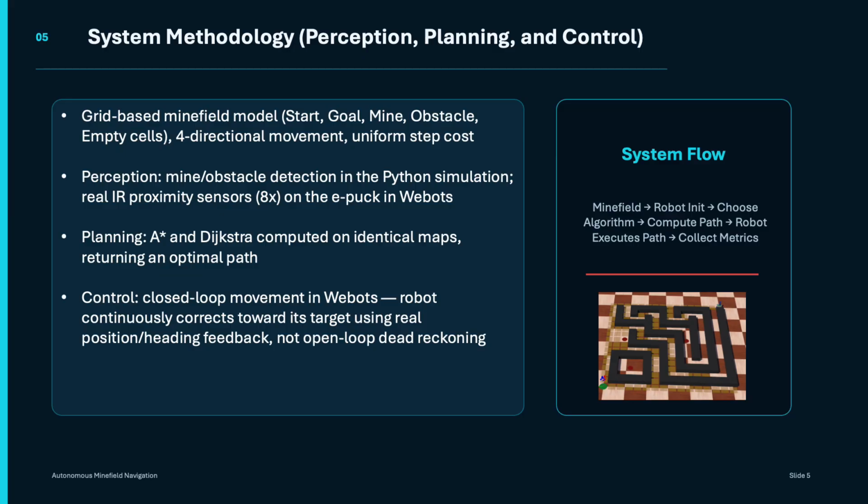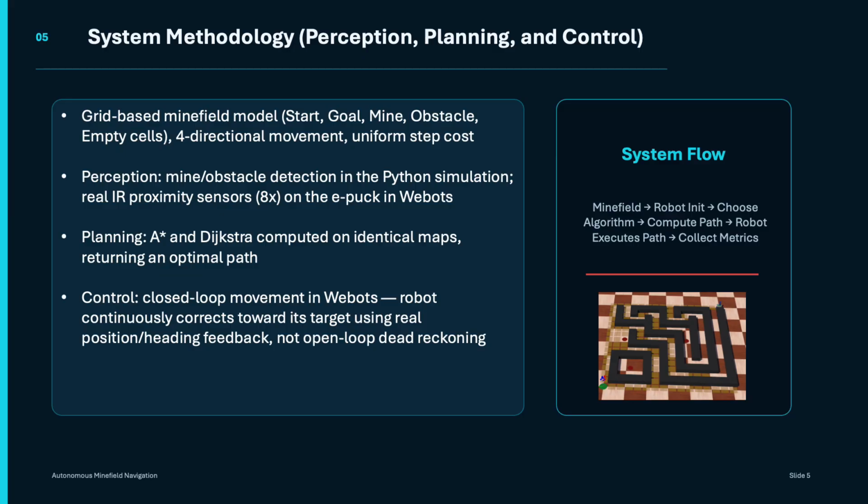Movement is restricted to four directions: up, down, left, and right. There are no diagonals, and every single step costs the same amount, which keeps the comparison between our two algorithms fair and controlled. The first piece of our system is perception, which is how the robot senses the danger around it. In our Python simulation, this is straightforward. Before the robot moves into any cell, we check whether that cell is a mine or an obstacle, but we didn't stop at the abstract simulation.